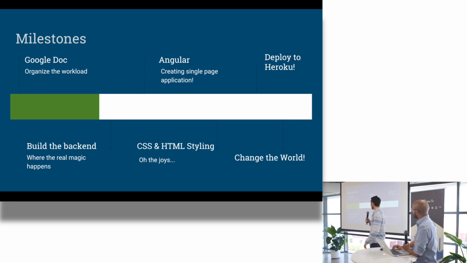Once we got that settled, we started working with the back end. For those that don't know, the back end is really where I would say the meat and potatoes, the functionality of any website really works. Nothing against any UI, UX people in here or any front-end developers, but any functionality of any website happens through the back end. So we did that after we broke it down. We knew our routes were going to be pretty extensive just from the queries, the searching of our database that we were going to need to match someone else's previous request, specified by criteria, but mostly by the dates. So we wanted to tackle that first.